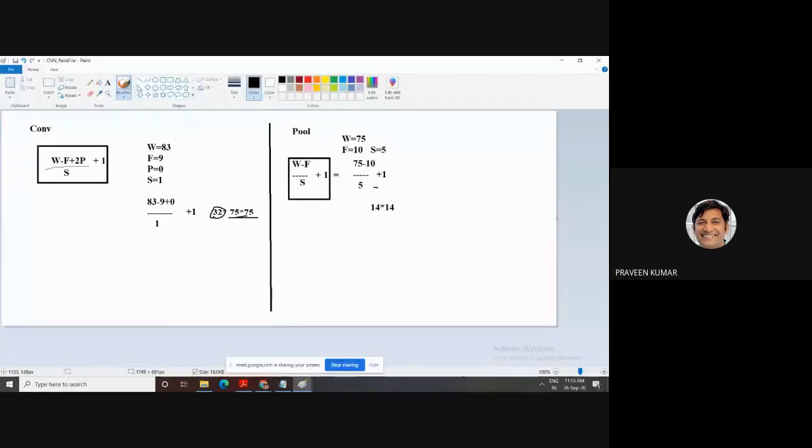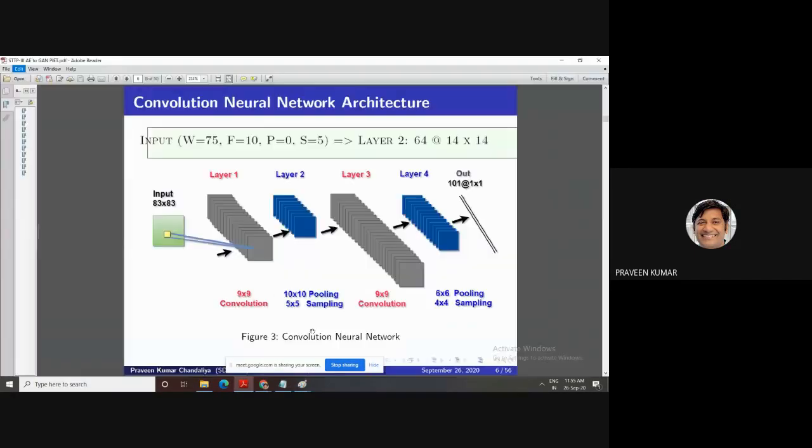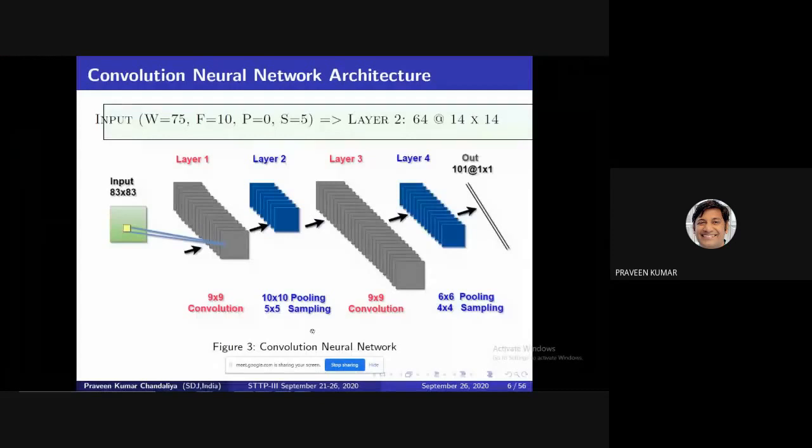This one is W, F is 10, S is 5. Put in 75, because your pooling does not depend on the padding concept. We do not use any padding. 10, 5, plus 1. This is the size of your pooling layer. This way it is calculated. This one is 14 cross 14 cross 40.